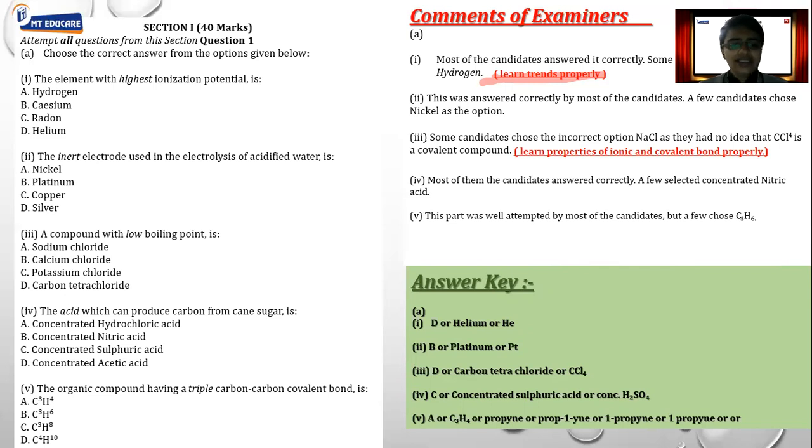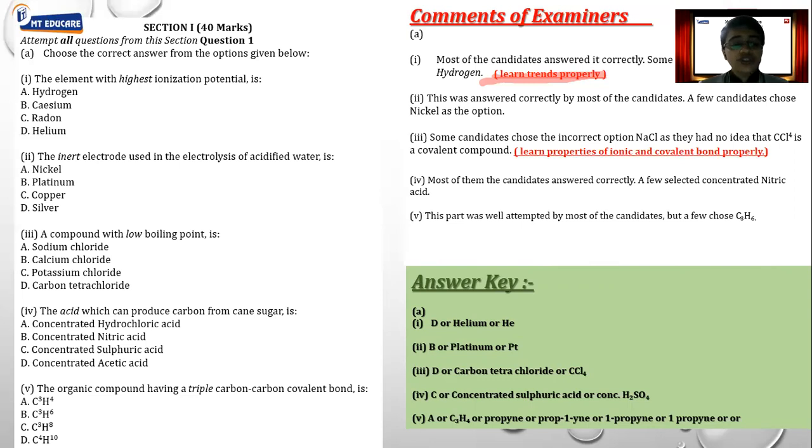So we can just clearly say here, sodium chloride, it is ionic. How will we come to know about it? We need to remember the metal and non-metal can form the ionic compound. Option B is again ionic compound. Option C is also ionic compound. So answer should be option D, carbon tetrachloride.